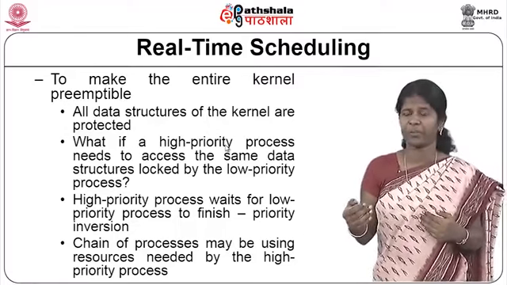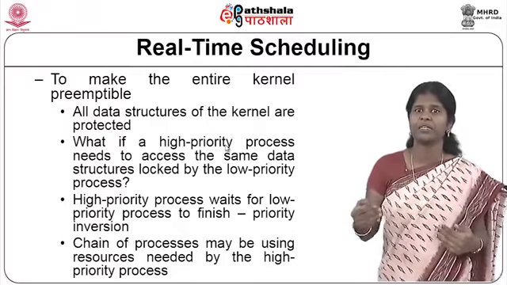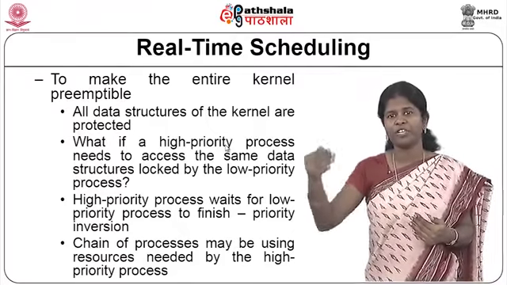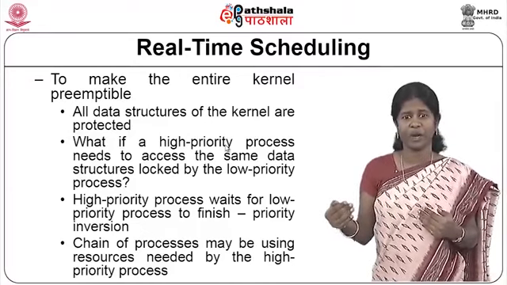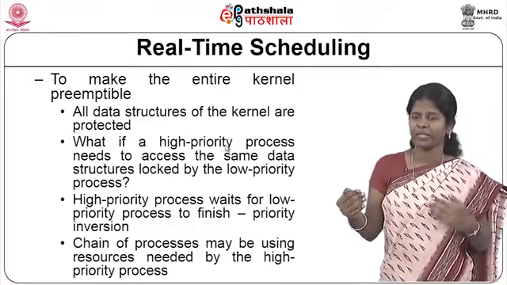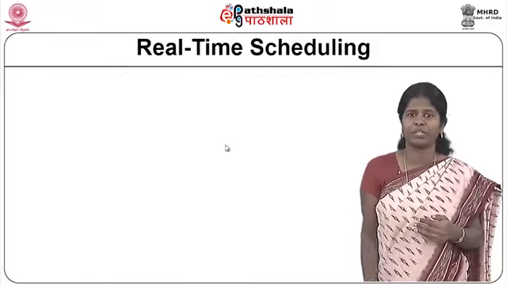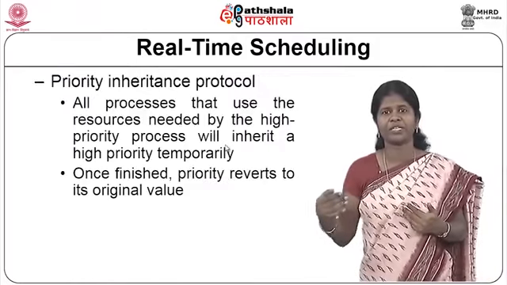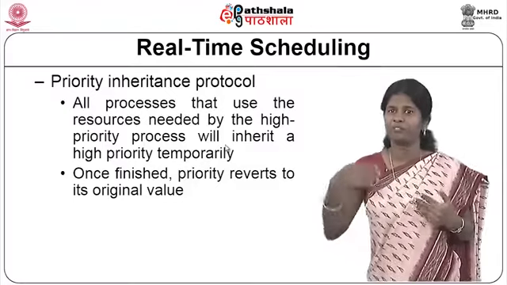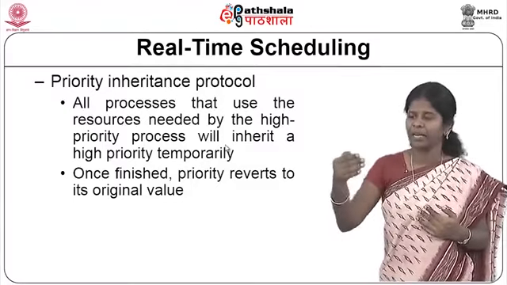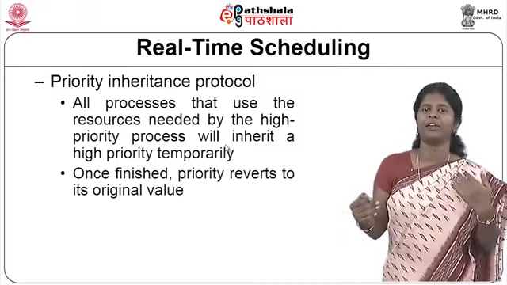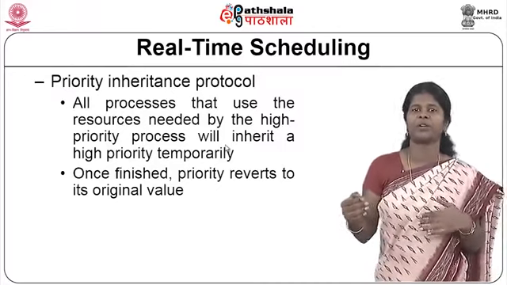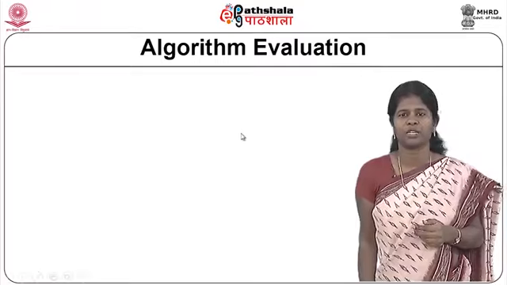So, the high priority process will now have to wait till the low priority process finishes its execution of this system call. So, now we see that there is a priority inversion, that is, the low priority process gains high priority for some amount of time till it finishes executing those system calls, and then once it finishes, it will revert the priority to its original value.